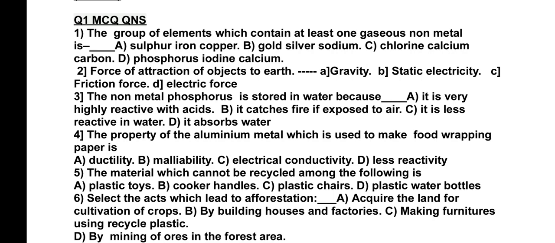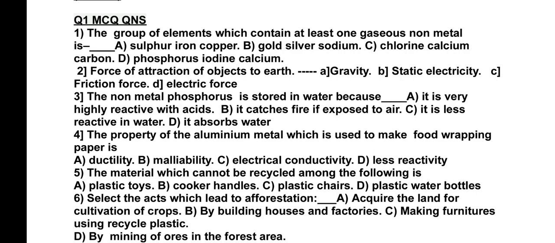Sulfur, iron and copper. Sulfur is a solid non-metal. Iron and copper are solid metals. B option has gold, silver and sodium. All are metals and all are solids.